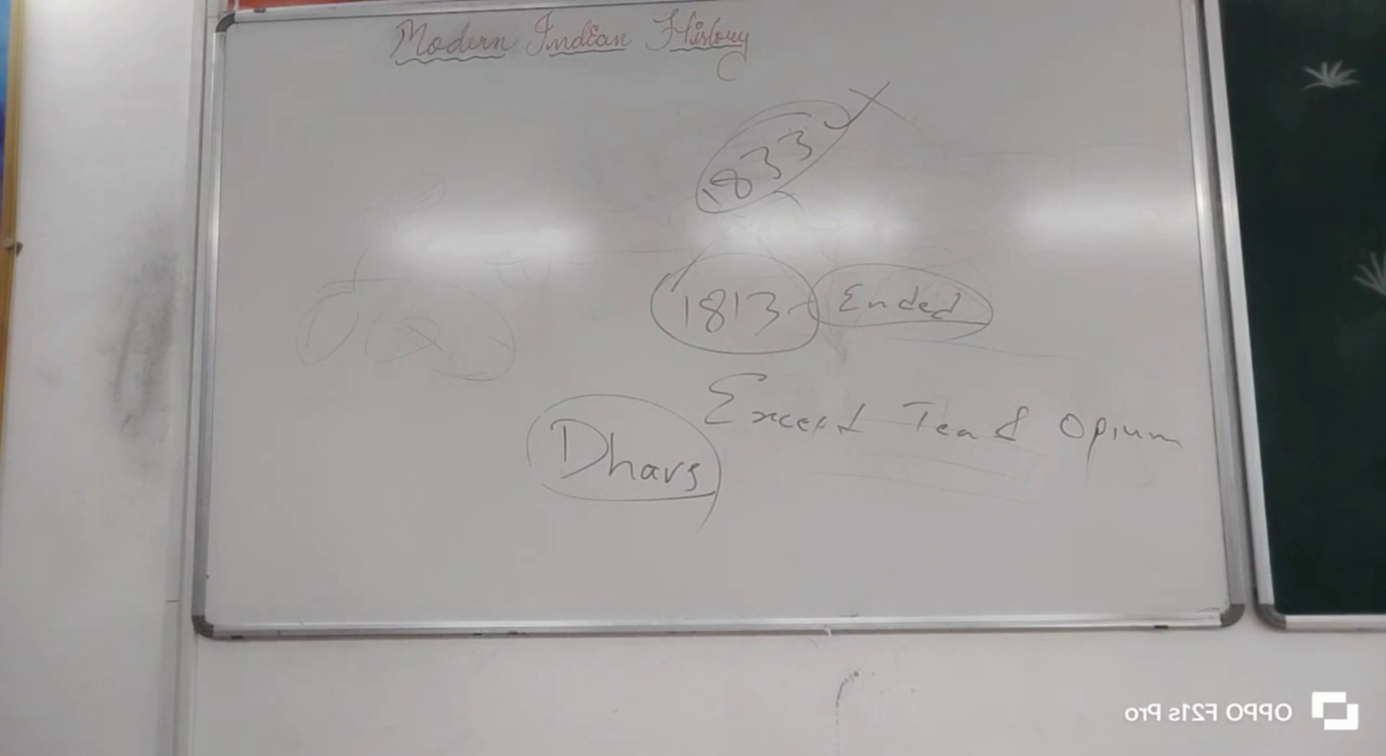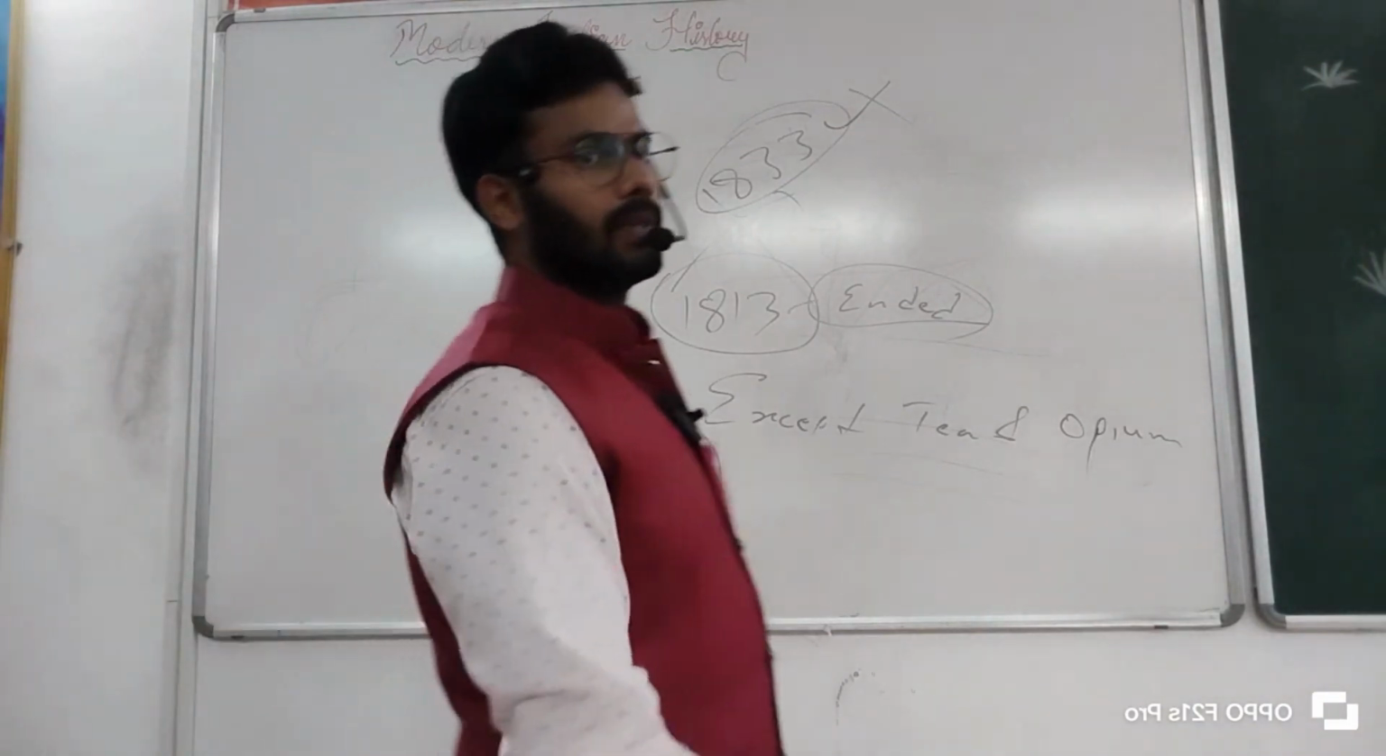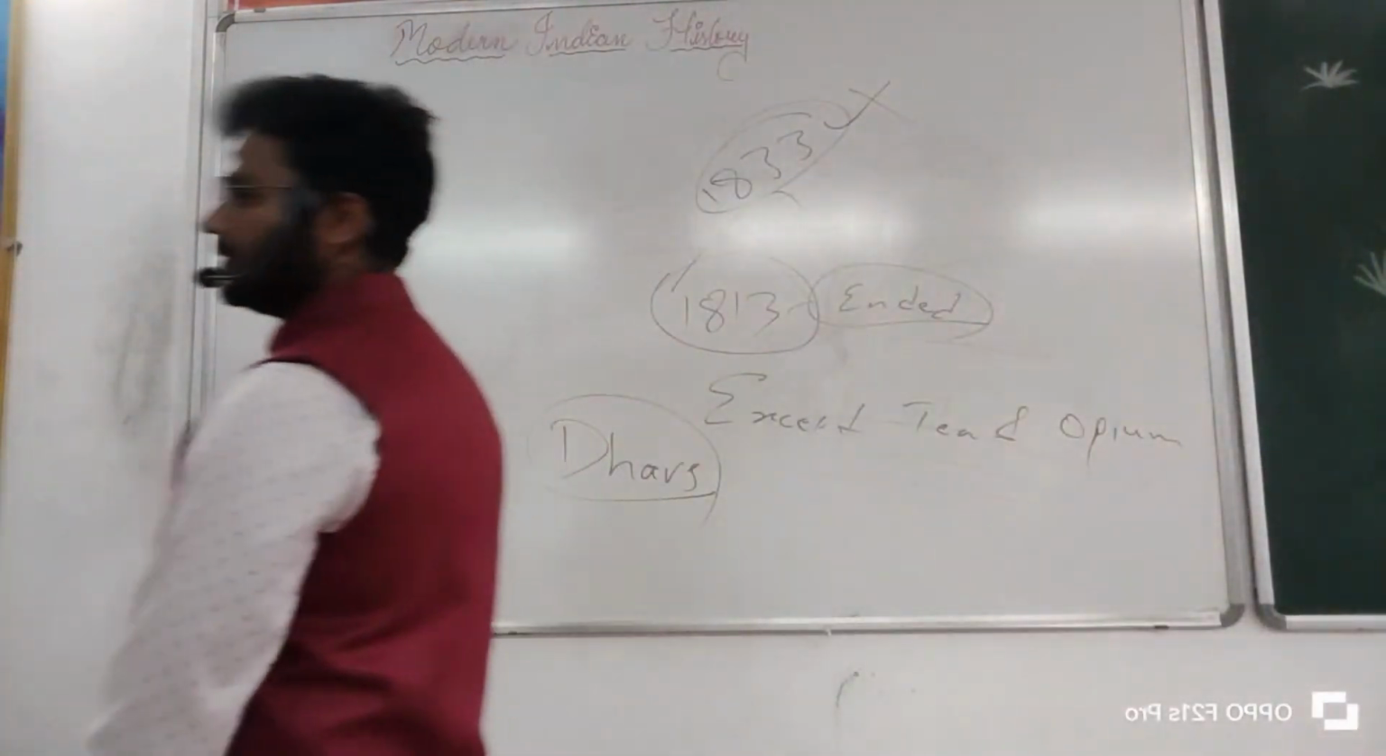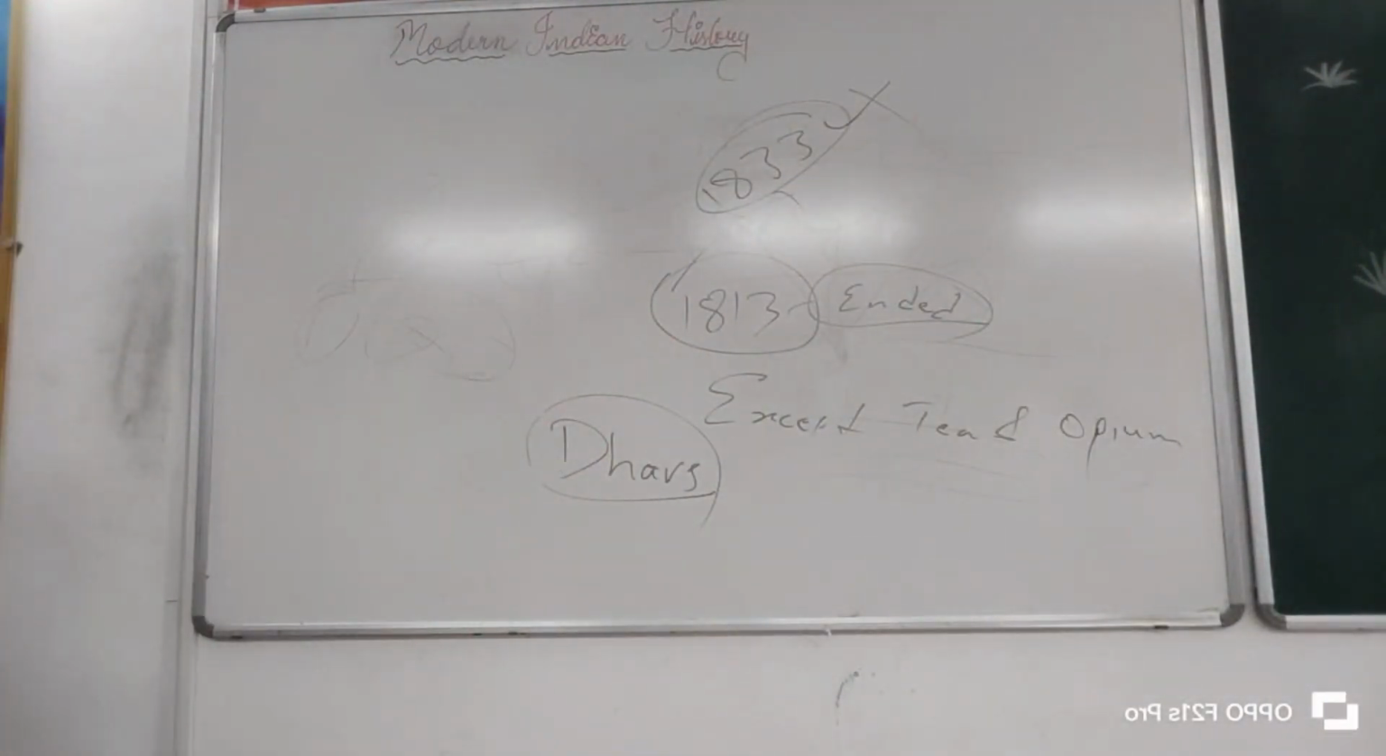Next point, right? After the Battle of Plassey, what was the year? 1757. Okay, 1757. England followed the policy of discriminated trade and tariff policy. Underline this. England started to follow discriminative trade and tariff policy towards Indian handicrafts.